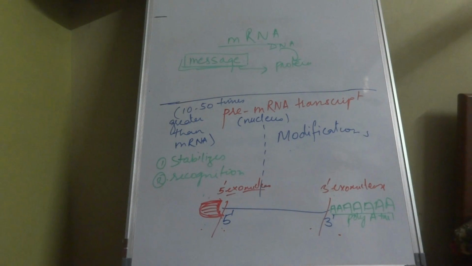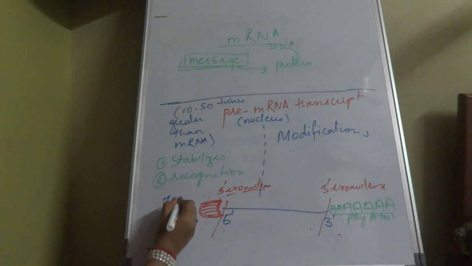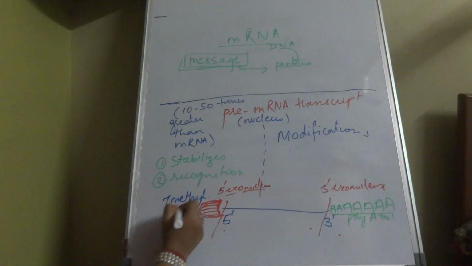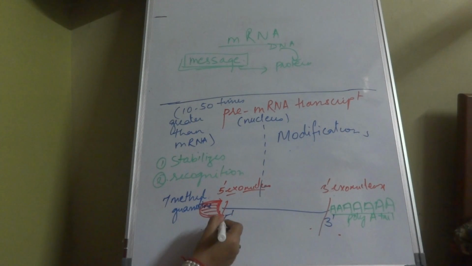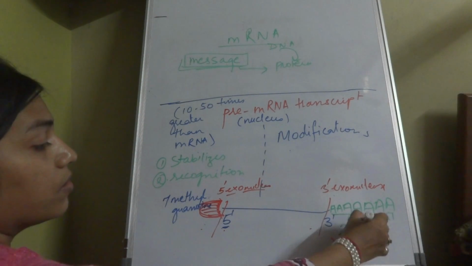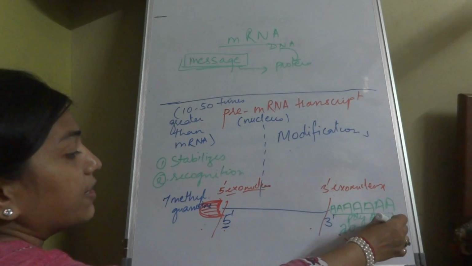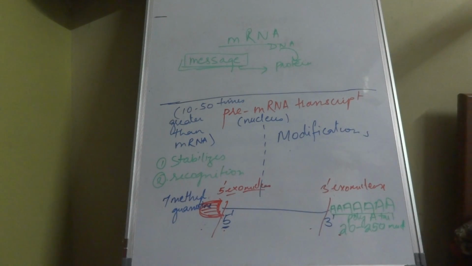Now we have discussed that there is a cap, but what is the name of the cap? The name of the cap is 7-methyl guanosine. 7-methyl guanosine is linked at the 5' end, and there is a poly A tail at the 3' end. This poly A tail can be 20 to 250 nucleotides long.